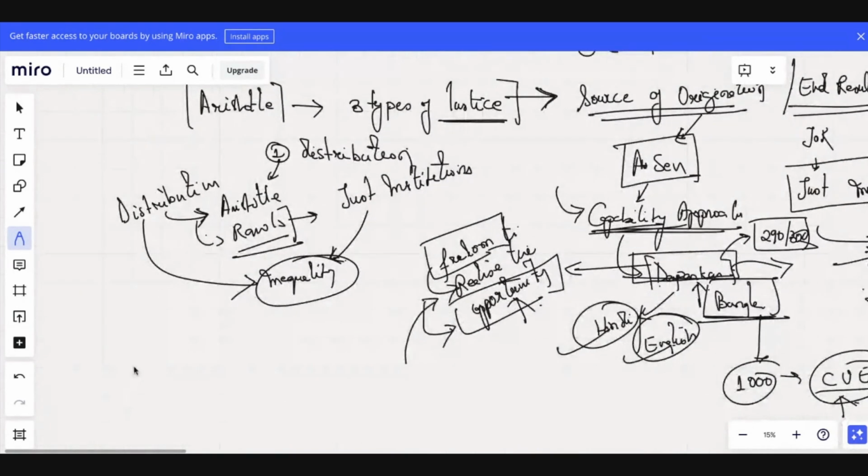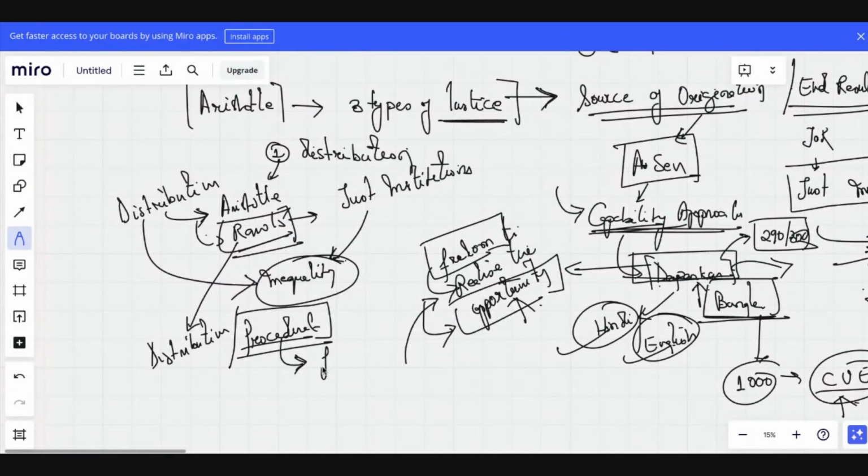That's why Rawls is talked about under both distributive and procedural justice, because he talks about a fair approach through just institutions. Is this clear?